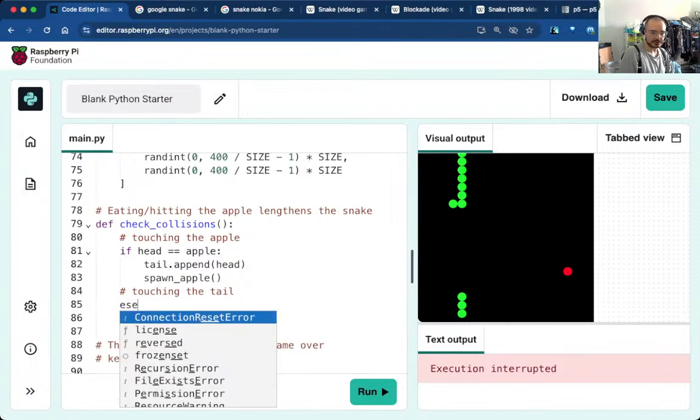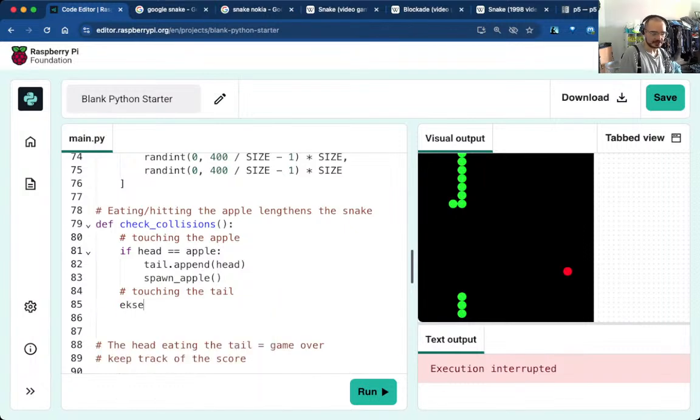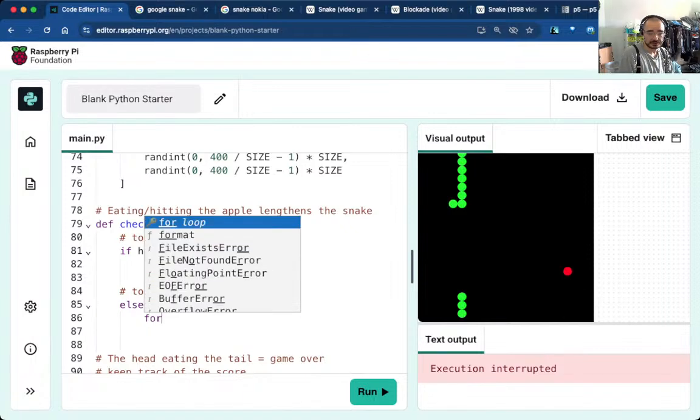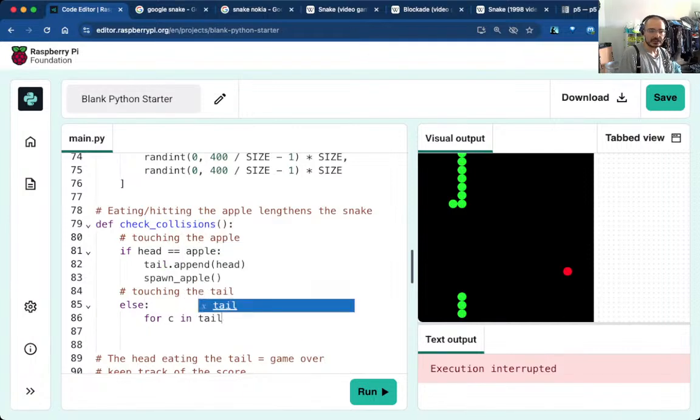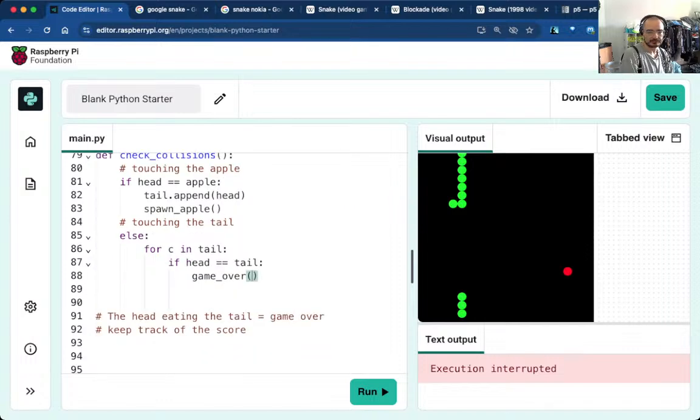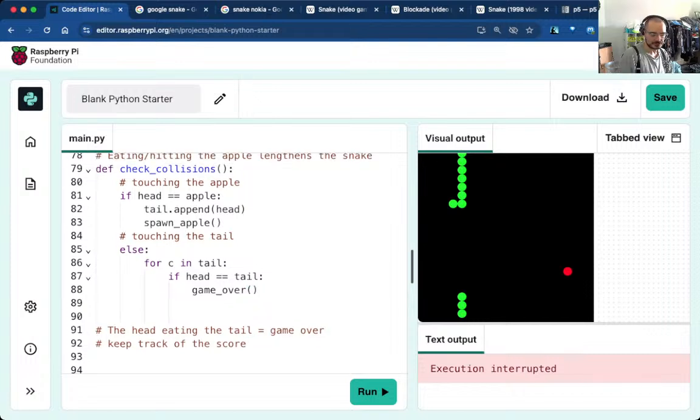So else, otherwise we're going to check it. I can refactor it to something more Pythonic in a minute, but it's just meant to be GCSE, so let's keep it simple. I'm just going to iterate over each coordinate in the tail, and if head is equal to tail, then let's call it game over. It's good to have it in a function. So game over will...